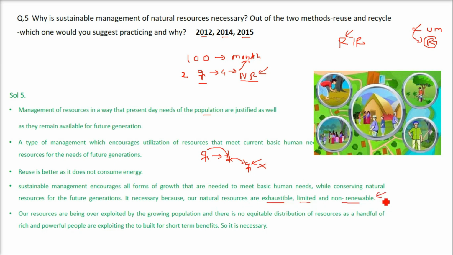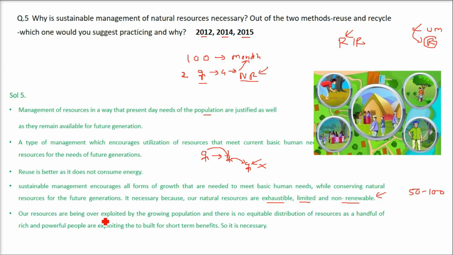I'm not saying non-renewable means they will never be renewed. They will be renewed, but in millions of years. So the things which are available to us are fixed for some time. We need to keep them for long, for our future generations, not for 50 or 100 years, but for 500, 1000 years. We have to think about that.